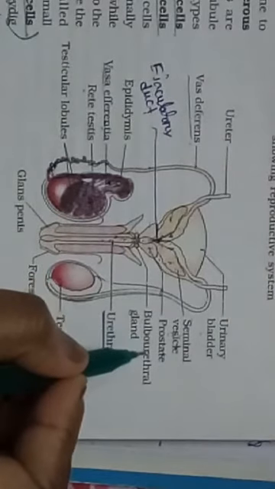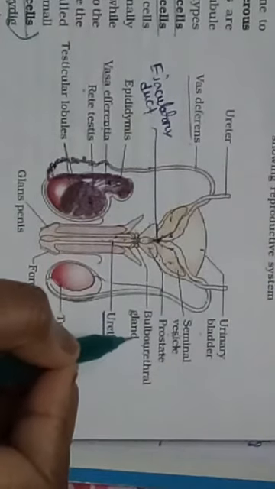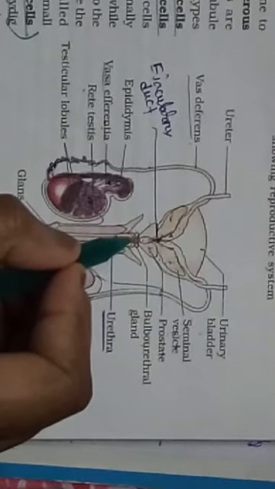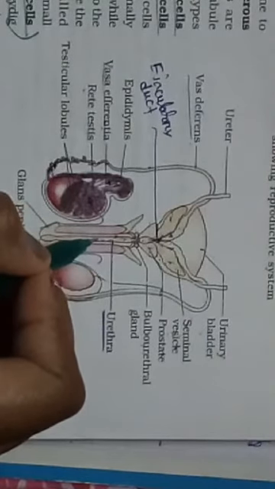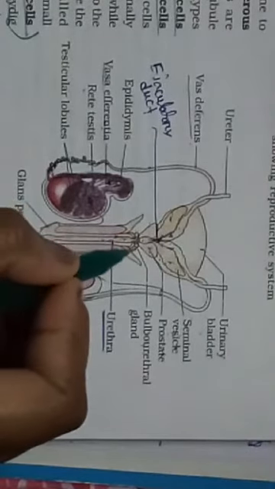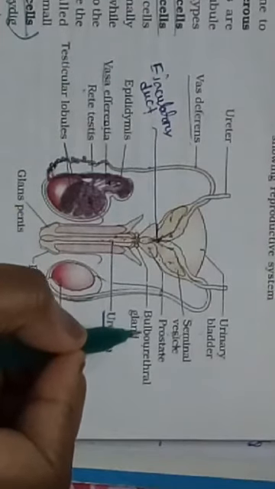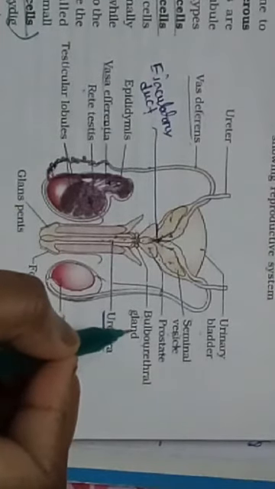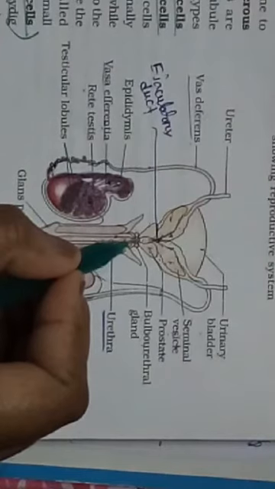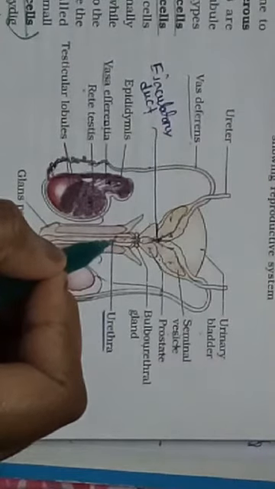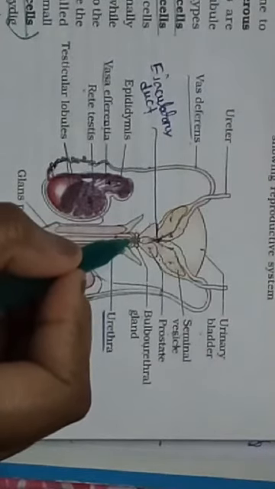The secretion of the bulbourethral gland is transported into the urethra by the ducts.